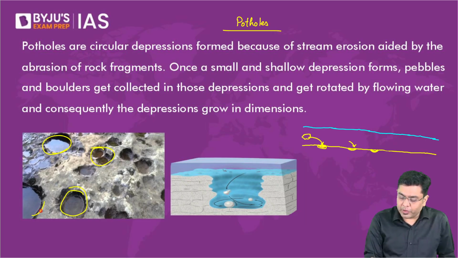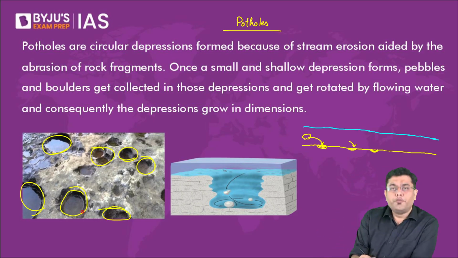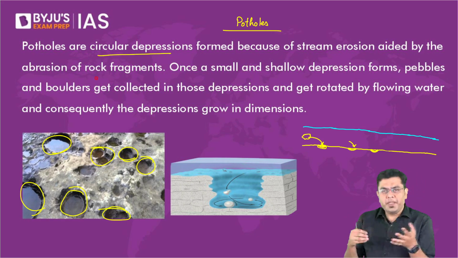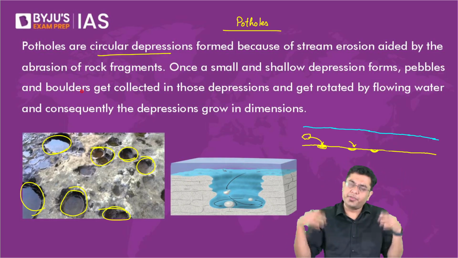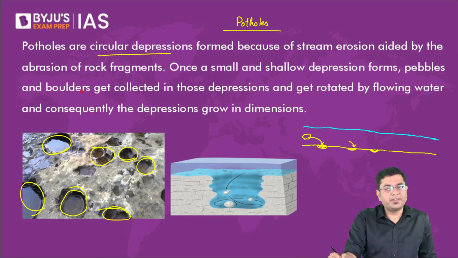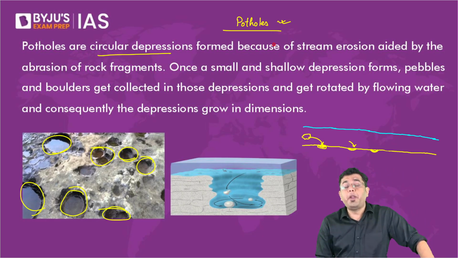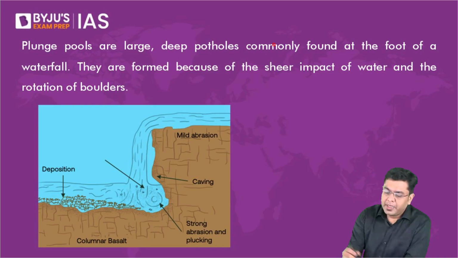These are what are referred to as potholes. Okay, that is what we ascribe as potholes. So they are circular depressions formed due to stream erosion aided by the abrasion of the rock fragments. Abrasion means as the rock hits, it will get broken into small fragments. As it further rolls and hits, again it will get broken into multiple smaller fragments. So that is what we refer to as potholes. Now, we also have what is referred to as plunge pools, again created in the youthful stage of the river movement itself. So when we talk about plunge pools,